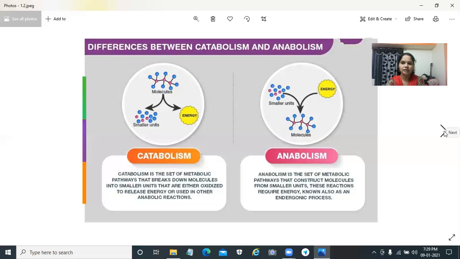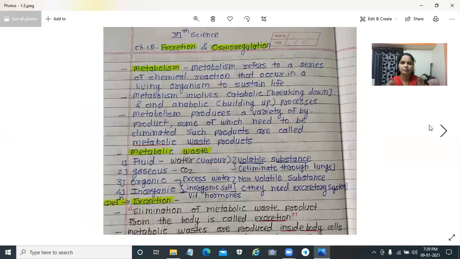Metabolism refers to a series of chemical reactions occurring in a living organism. Metabolism produces different varieties of metabolic waste products. If these metabolic waste products stagnate inside our body, they are harmful. They cause harm to the different kinds of organs or cells. So when they are produced in the body, they need to be eliminated from the body.